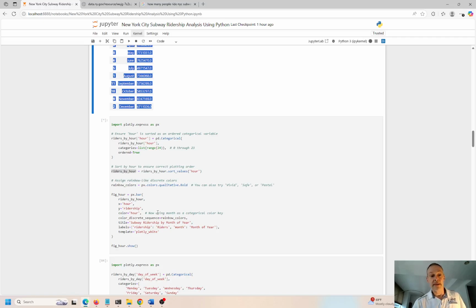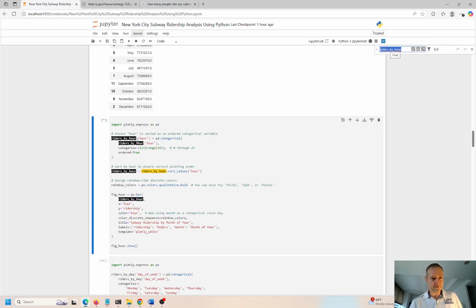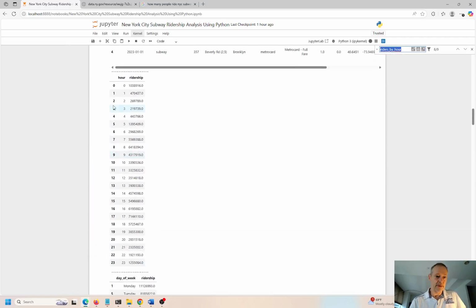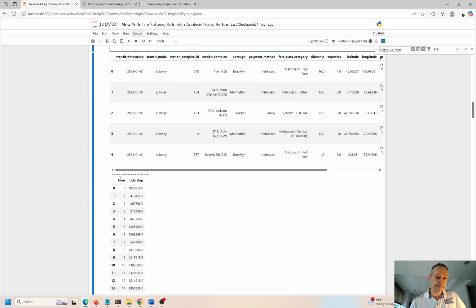So I'm basically getting the hour sorted. We're doing sort values, so it's sorting in order. And I have the original data frame that's called riders by hour. If I do Control F, paste that over there, you'll see that. So here's the original data frame up here, riders by hour. That's how we got this right here, right?